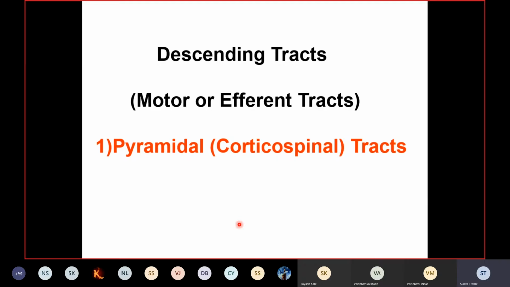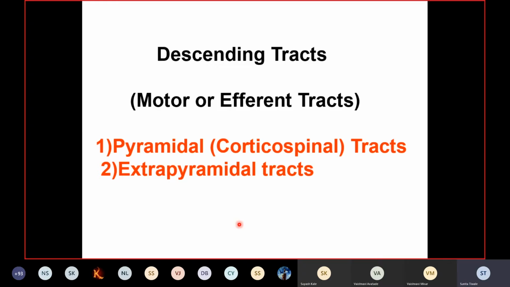In the descending tracts, one of the important tracts is the pyramidal tract, which is called the corticospinal tract. Why the name pyramidal? Because it arises from the pyramidal cells, which are located in the fifth layer of the cerebral cortex. If you have studied the histology of the cerebral cortex, you know that in the fifth layer there are these pyramidal cells from which this tract originates. So it is labeled as the pyramidal tract or the corticospinal tract. Why corticospinal tract? It begins from the cerebral cortex and terminates in the spinal cord.